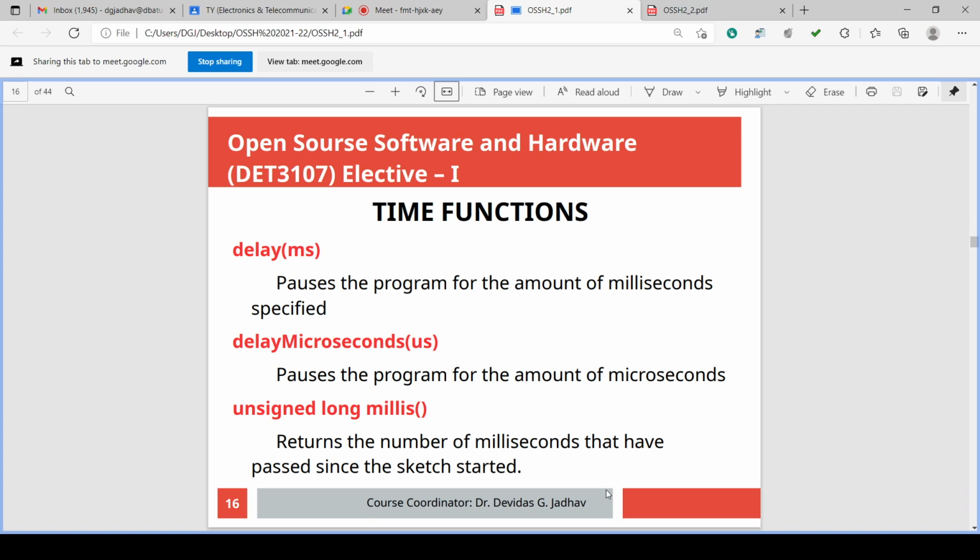Yesterday we have discussed, one wire is connected to the frame of the door, other wire is connected to the door. Door open, they are connected, door closed, they are disconnected, or door closed, they are connected, door open, they are disconnected. You can make any arrangement.